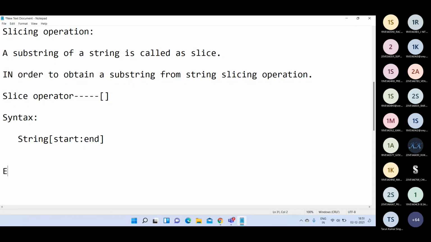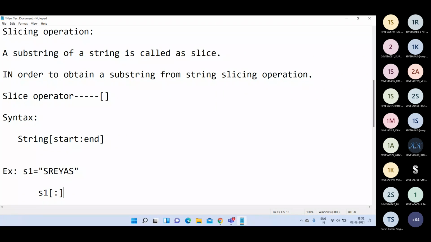Now let me show you with one example. Let me take s1 is equal to Shreyas. My string object contains one value, Shreyas. Now if I write s1 square brackets with just a colon, I am not specifying the starting index and I am not specifying the ending index.